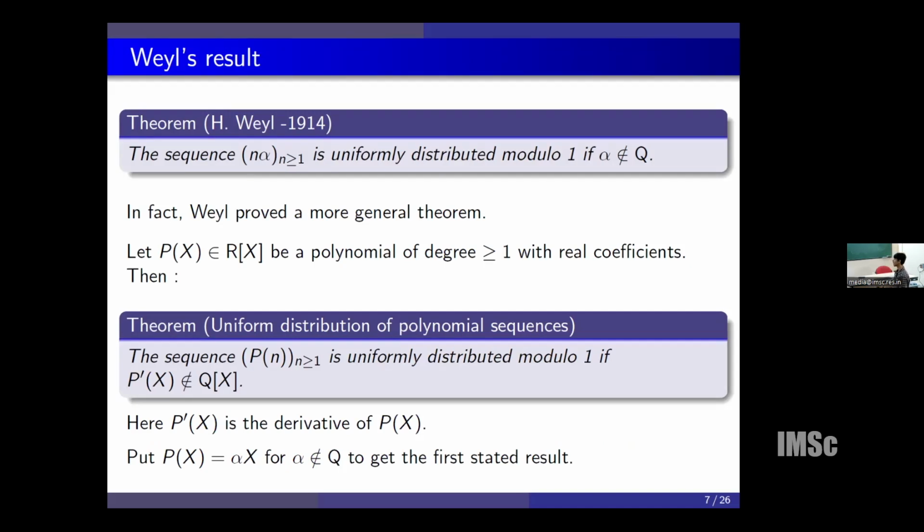In other words, if the given polynomial has at least one non-constant irrational coefficient, then the corresponding sequence is uniformly distributed modulo 1. In particular, if we take p(x) equal to alpha x, then we retrieve the first result of Weyl. In general, if we take alpha x squared up to alpha x to the power k, then we can see that n to the power k times alpha is uniformly distributed modulo 1.